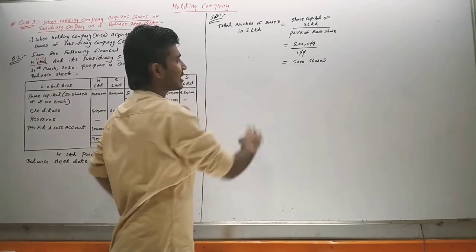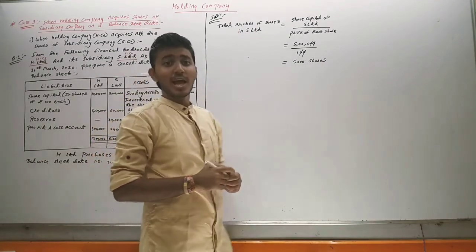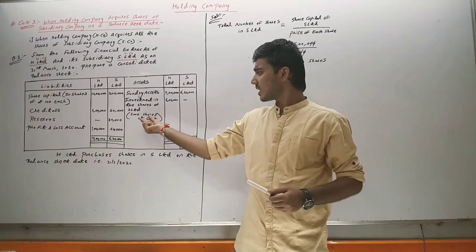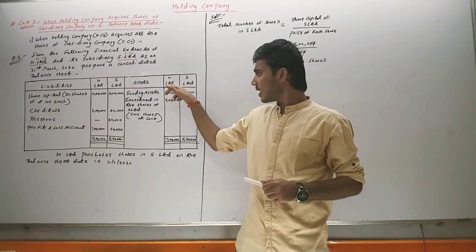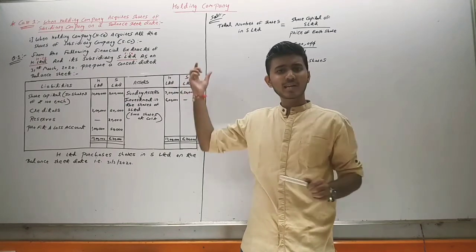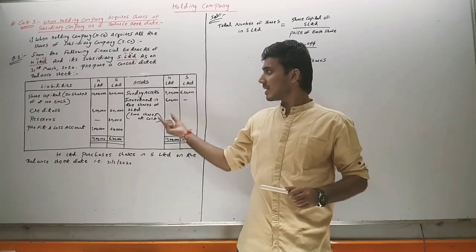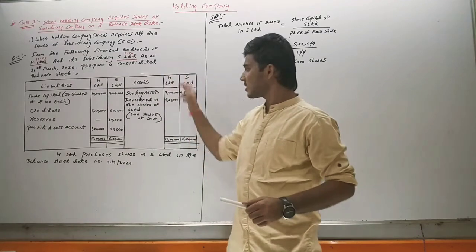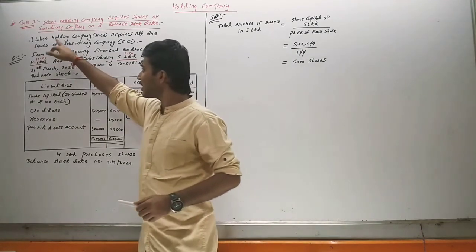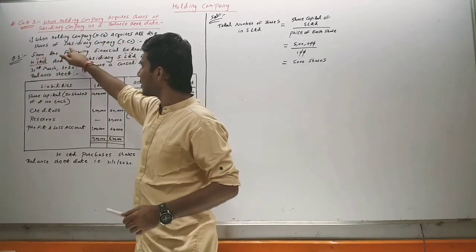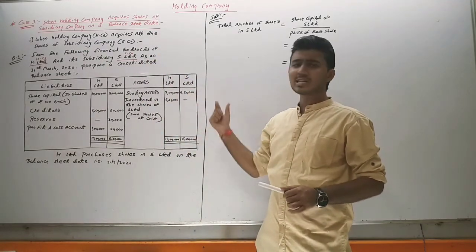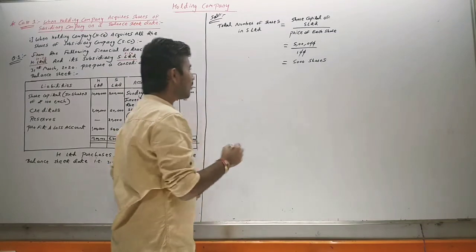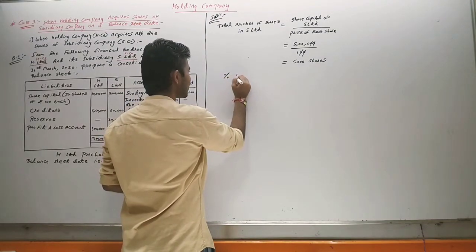So the total number of shares in S Limited is 5,000, and H Limited has purchased the 5,000 shares of S Limited. It means the holding company has acquired all the shares of the subsidiary company. H Limited is the holding company and S Limited is the subsidiary company. And what is our case? When the holding company acquires all the shares of the subsidiary company, it means H Limited has acquired all the shares of S Limited. So now we will calculate percentage holding.